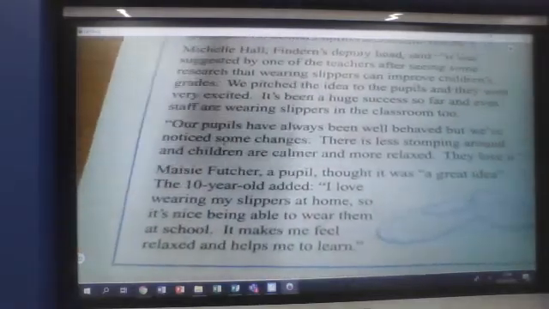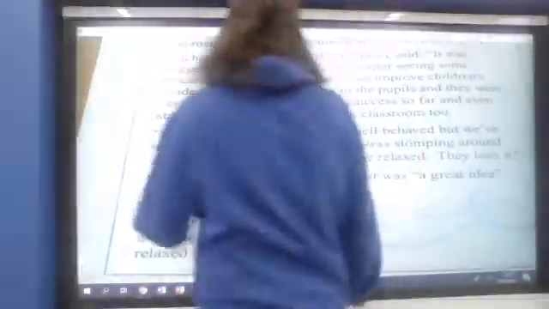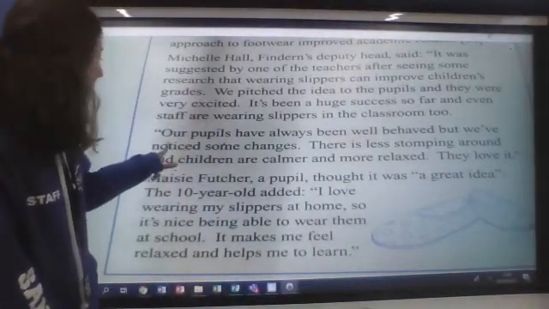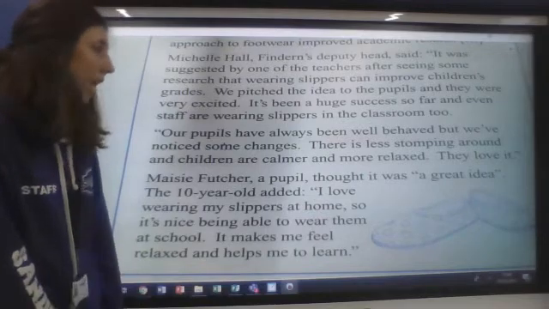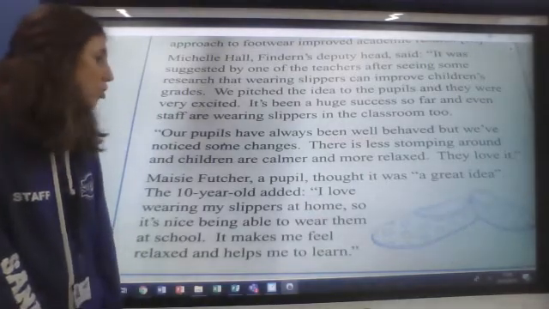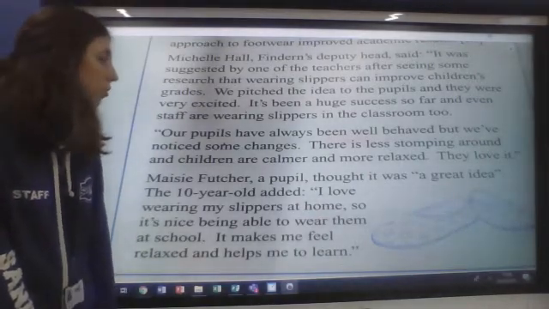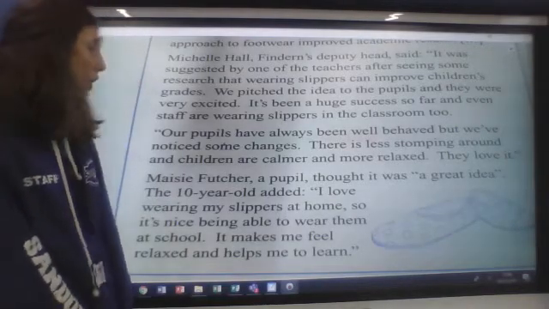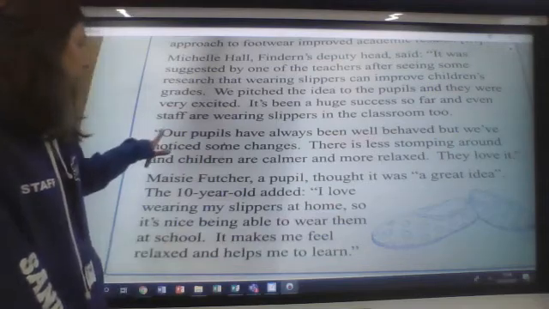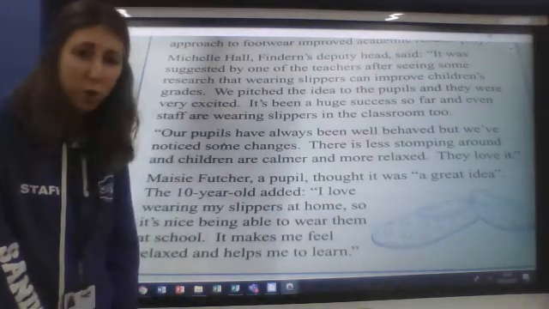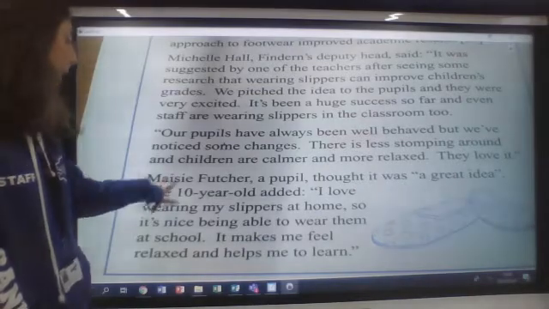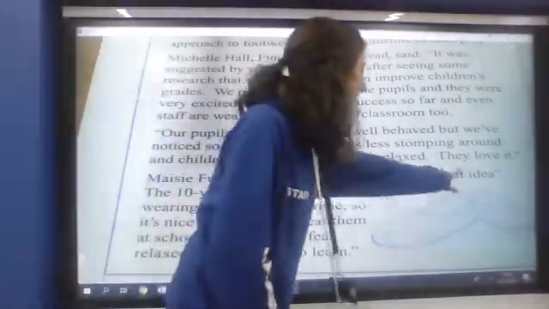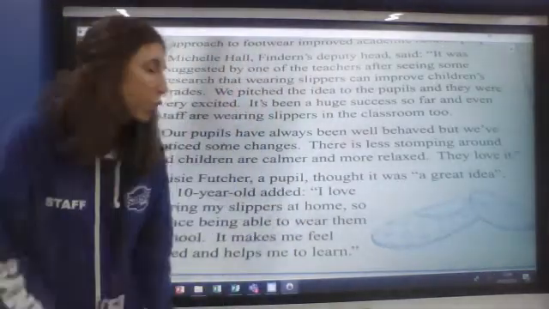Our pupils have always been well behaved, but we've noticed, that was another ED word, noticed, some changes. There is less stomping around and children are calmer and more relaxed. They love it. And that bit had inverted commas around as well, so that was another quote. Maisie Futcher, a pupil, thought it was a great idea with those inverted commas round.